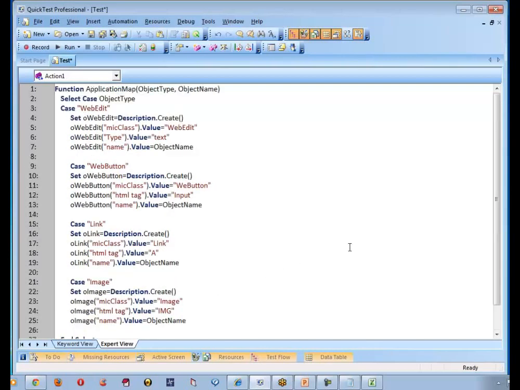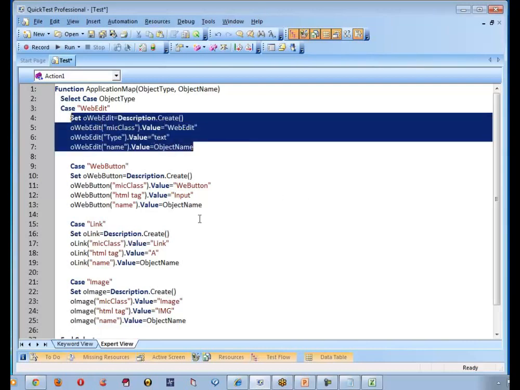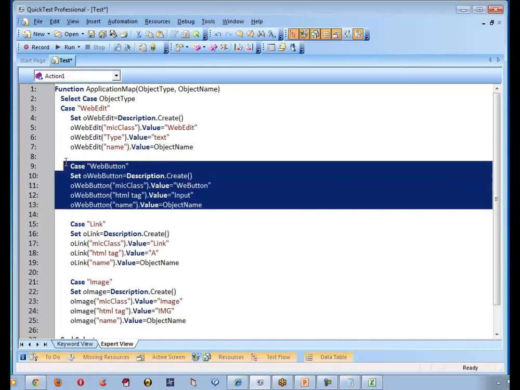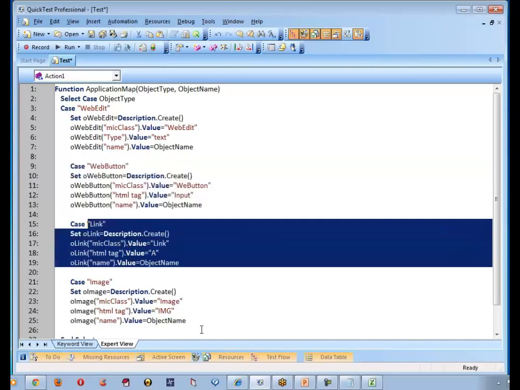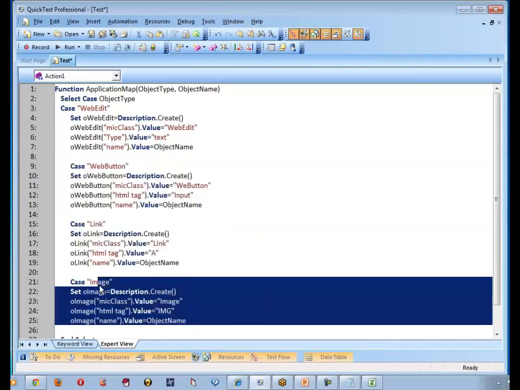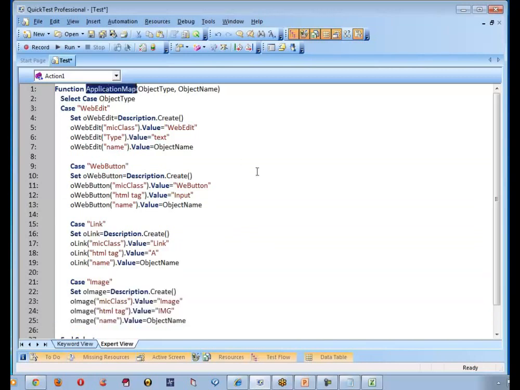So what is the meaning of this? Slowly, step by step, I am doing it. Initially, I have created one object description. Later on, I started doing it for one more object, one more object, one more object. Then I converted that into a function called application map.